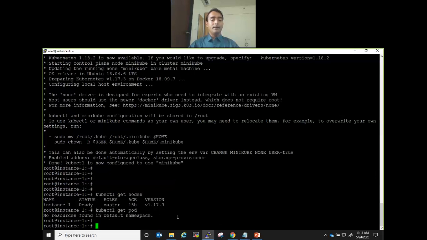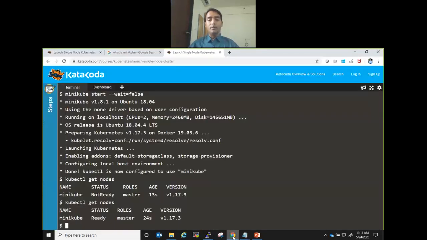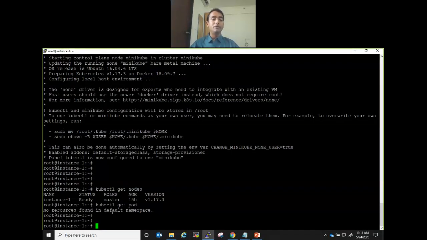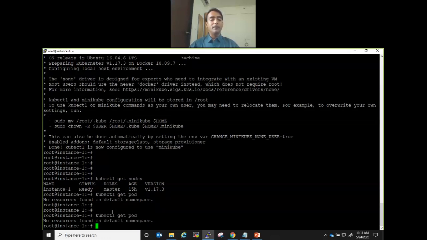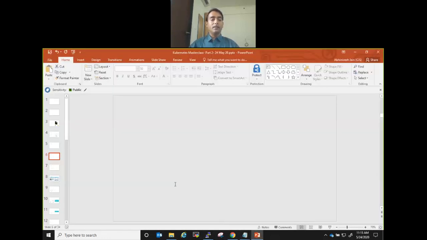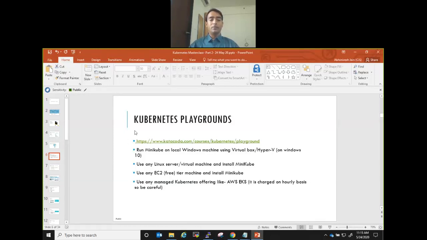Okay. So both ways I have shown. Hope this is clear. So either Katacoda, this is also free. You just need one internet connection so that you can keep on running these commands. Or if you don't want to use Katacoda, because if you're not active on this for some time, it will log you off. It will close that connection, right? That will not happen here, right? This is your personal kind of thing. So you can keep on running this. So whatever way.